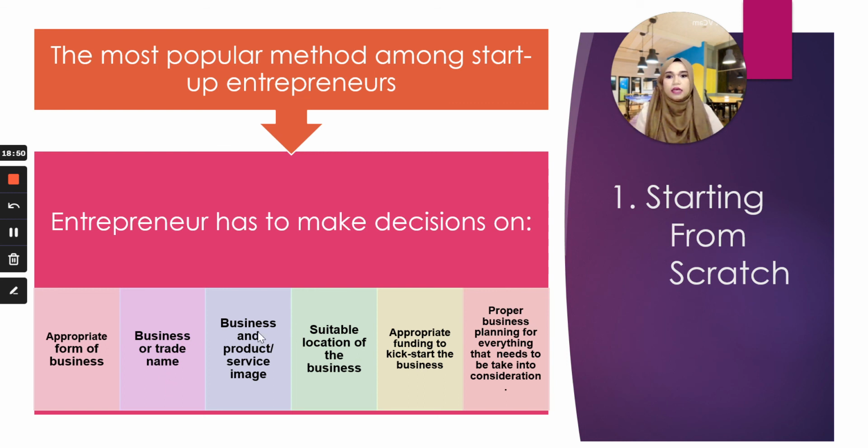Next, you also decide on the business and product service image. What type of product, what type of business image do you want to offer? Is it for high class people, or is it for everybody, or is it an exclusive kind of business? That is when you need to decide. You also need to decide on a suitable location, appropriate funding to kickstart the business, and proper business planning for everything that needs to be taken into consideration. For your third assignment, the business plan, you are going to start a business from scratch.